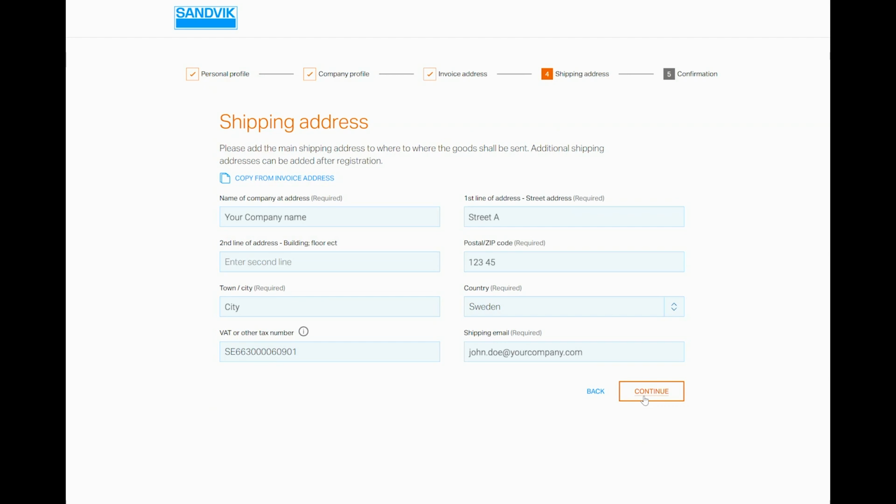Here, you also have the option of copying your information from the submitted company address. Do make sure your email address is correct, as this is copied from your invoicing address. You'll also need to submit the VAT number again.